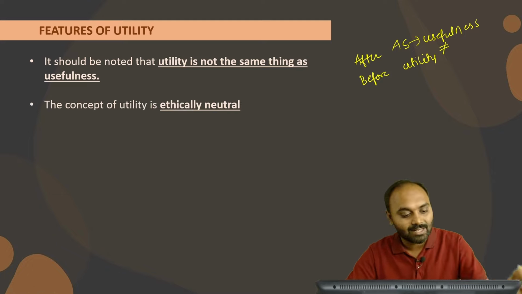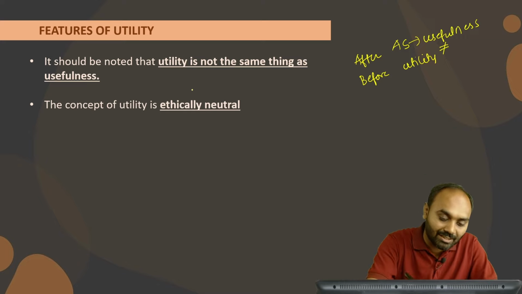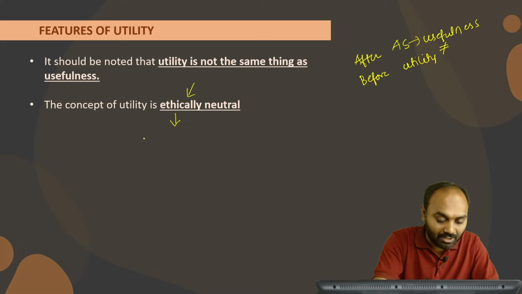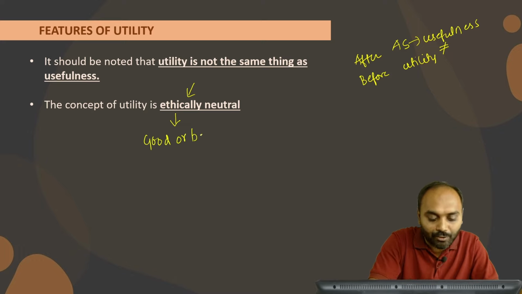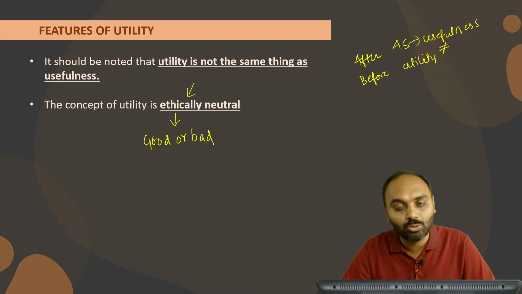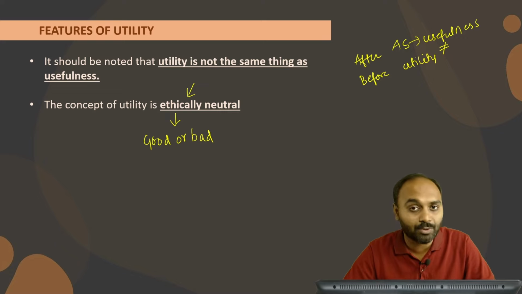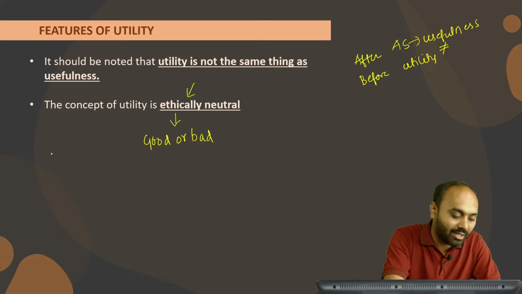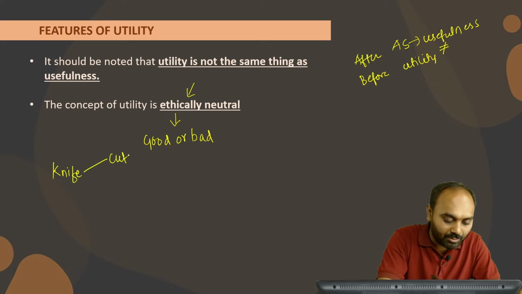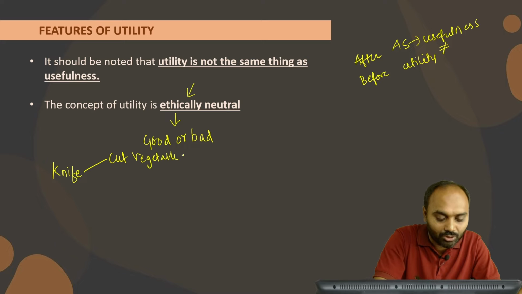And the second is that the concept of utility is ethically neutral. When we say ethically neutral, the word ethic means good or bad. While consuming a product, utility won't clarify whether a product was good or bad. It depends upon the person. For example, a knife can provide utility to a person who wants to cut vegetables, and this kind of utility will be a good utility.